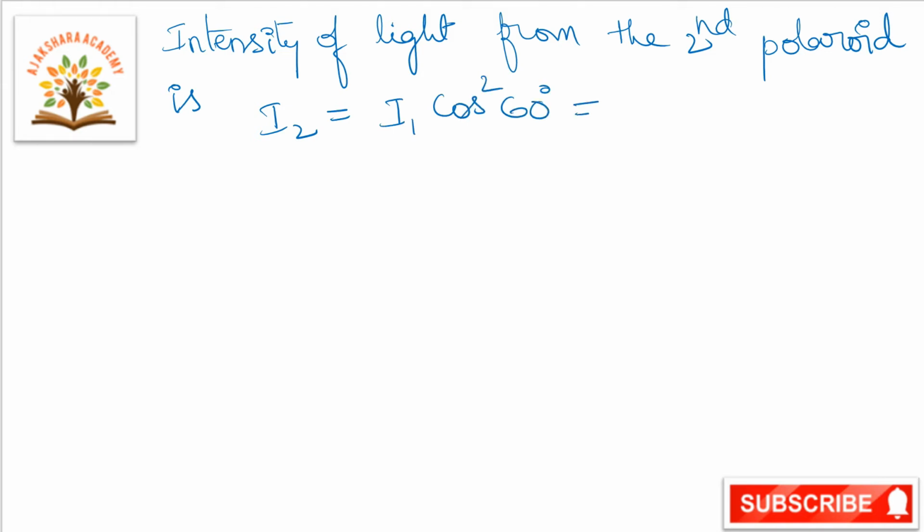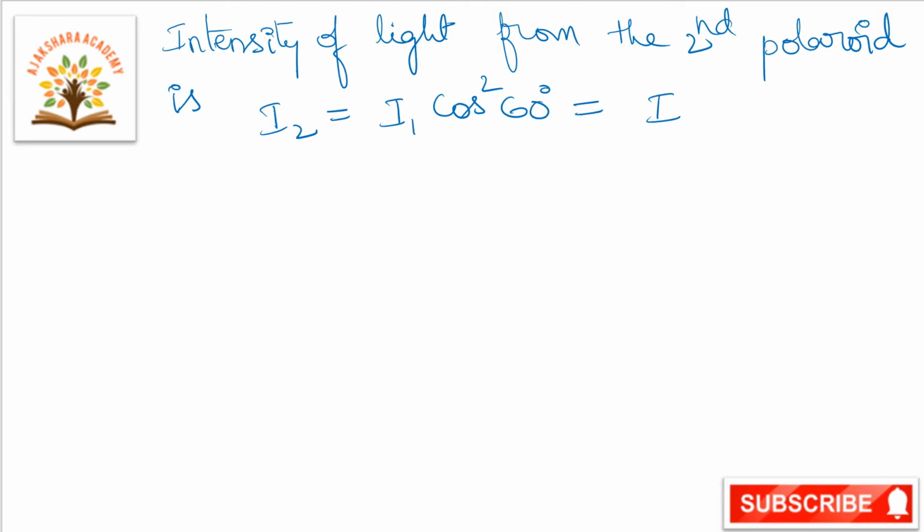Next, the intensity of light from the second polaroid is I2 is equal to I1 cos square 60.